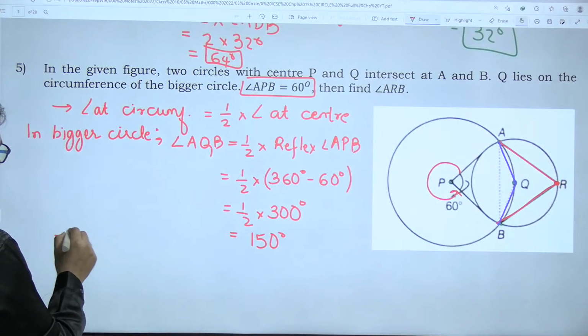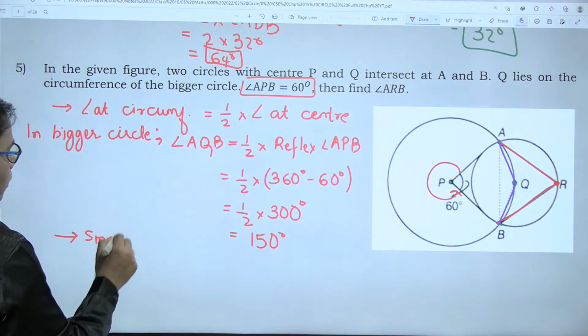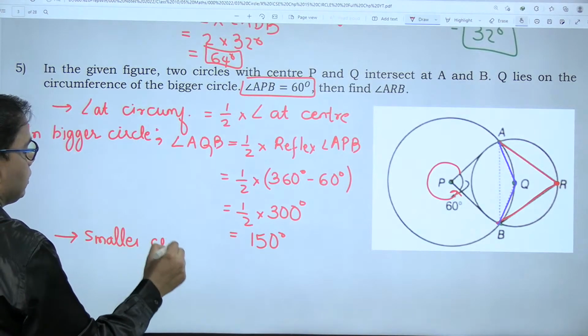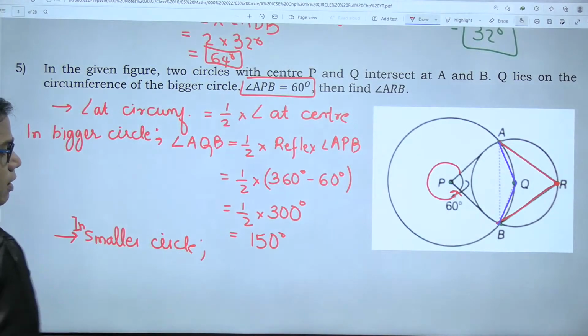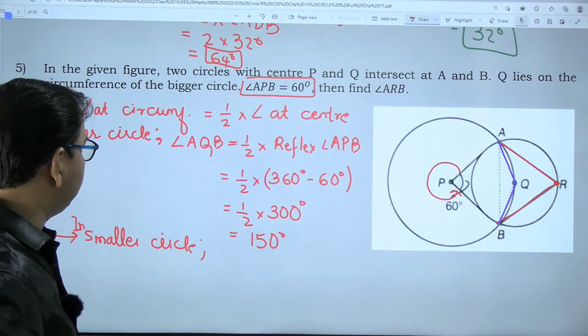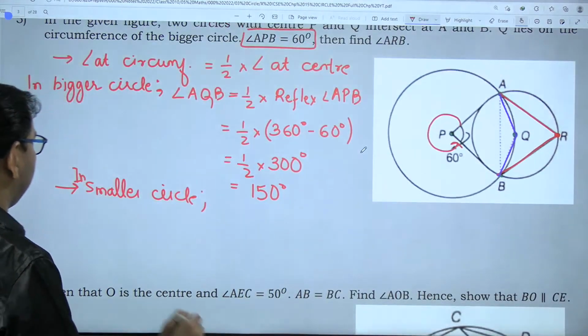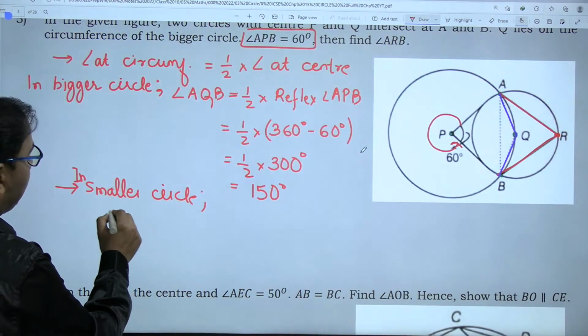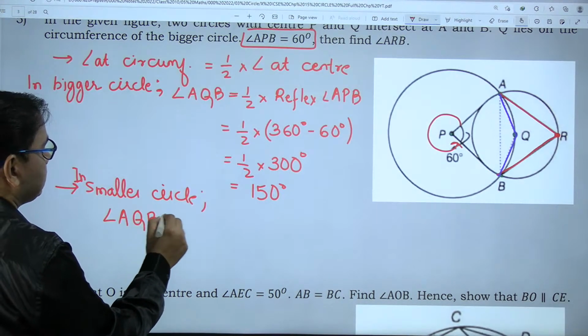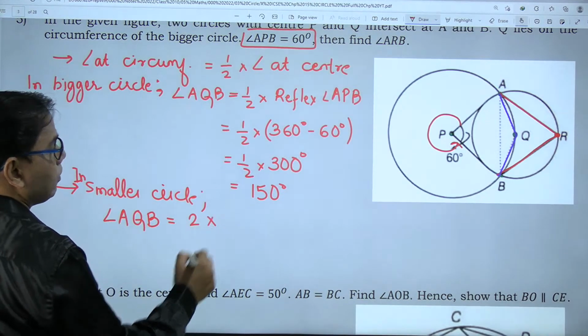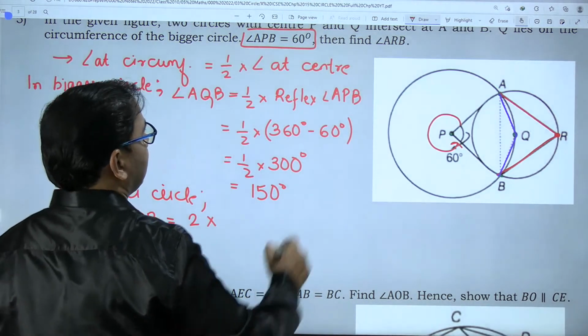Right? Now come to the smaller circle. In the smaller circle, if you look at it, angle AQB is a central angle. That is twice. No, I have to find out angle ARB.